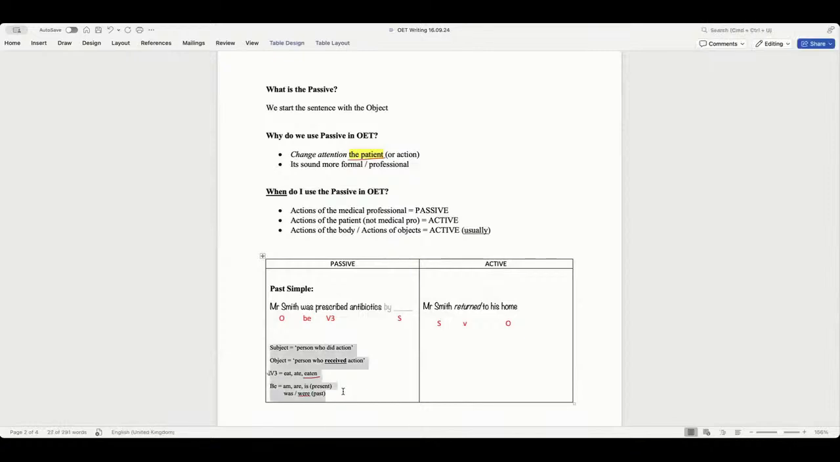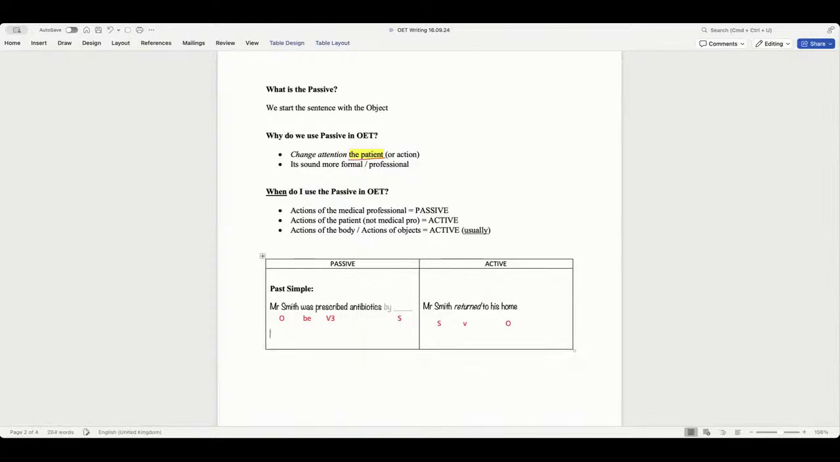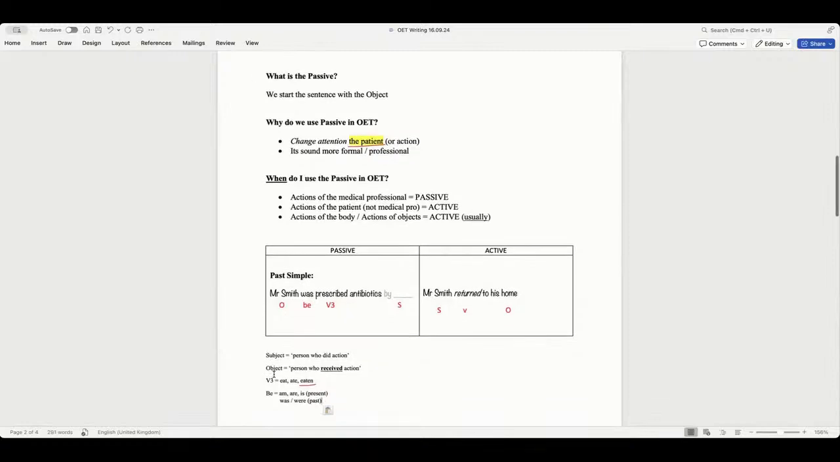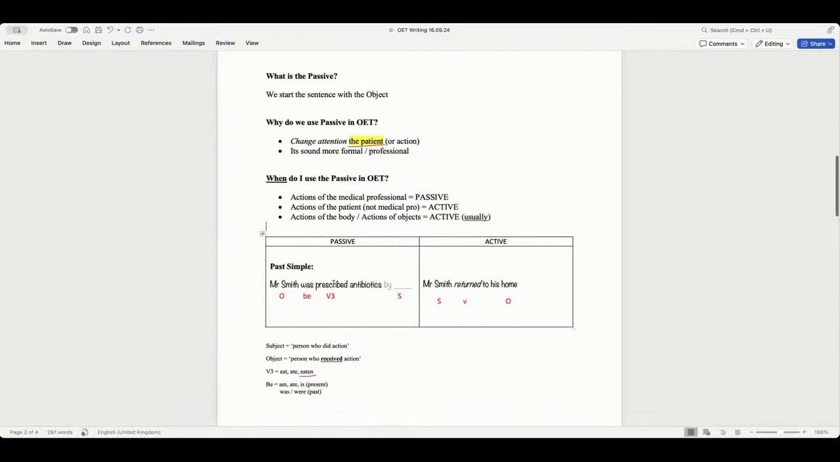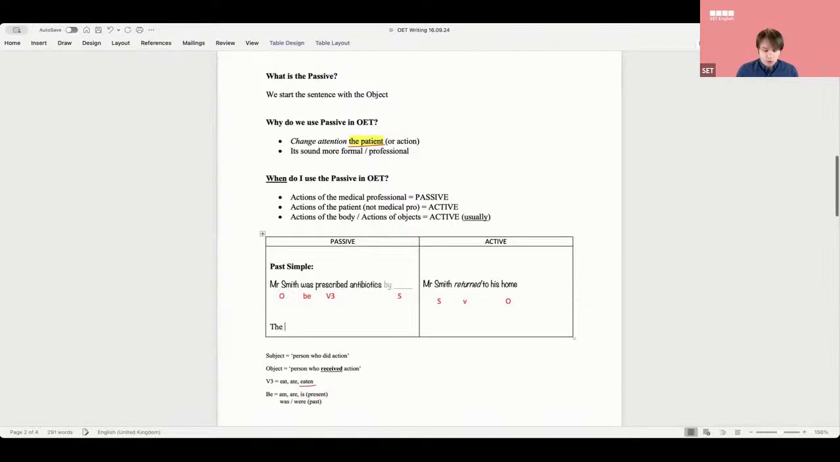Alan, yes, go on, Anna. Yeah, in the case where it's not the same, like the patient has been instructed, can I use passive? The patient, well, that would be passive, yeah. The patient has been instructed. Now, what's the difference with this one, guys? What's this one?